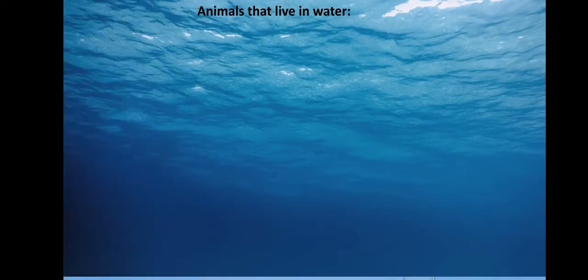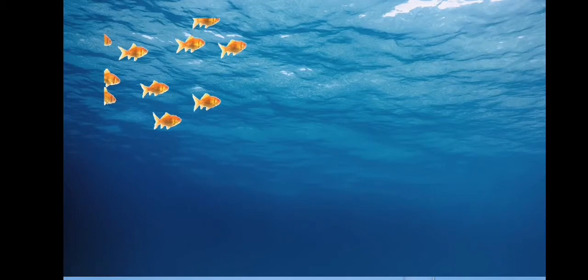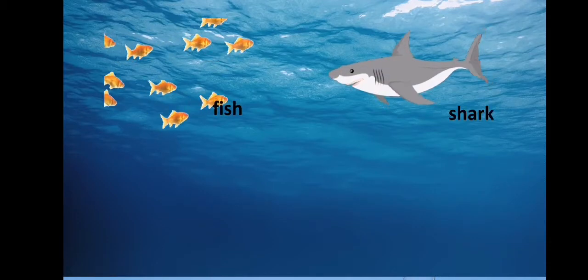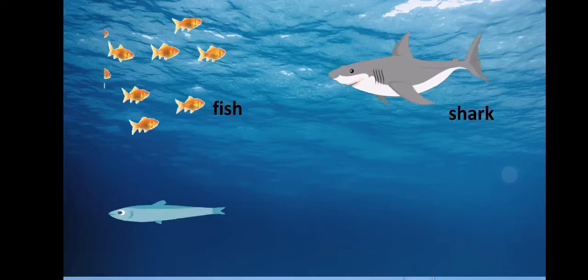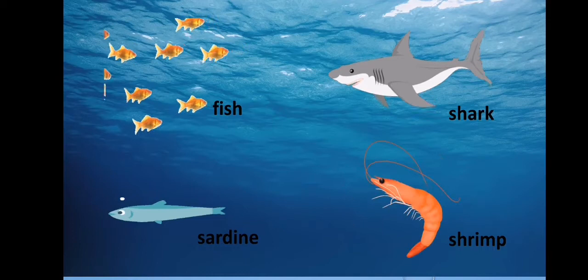Animals that live in water, these animals can breathe only in water. If they get out of water, they will die, like the fish, shark, sardine, and shrimp.